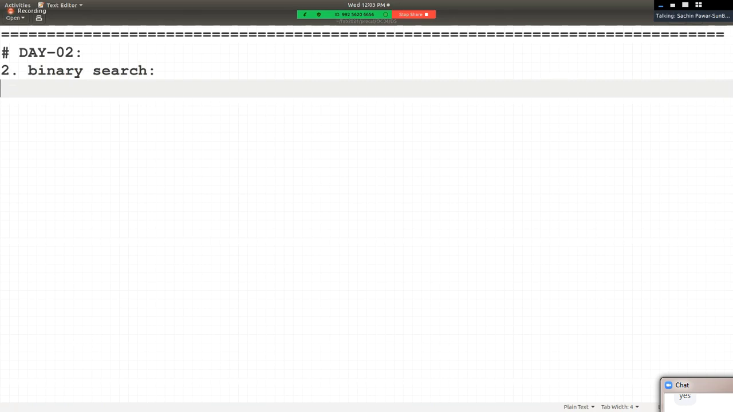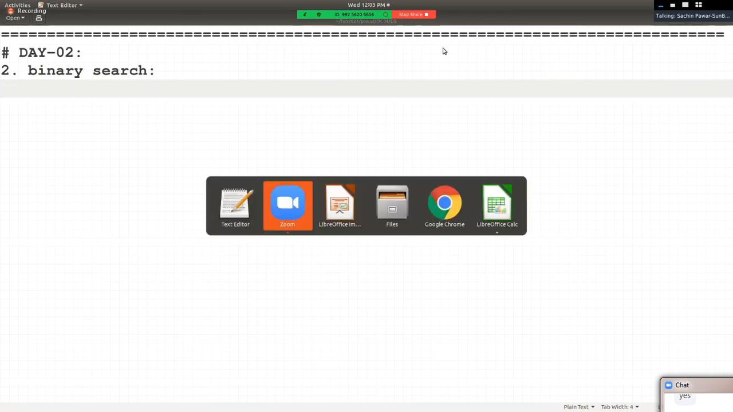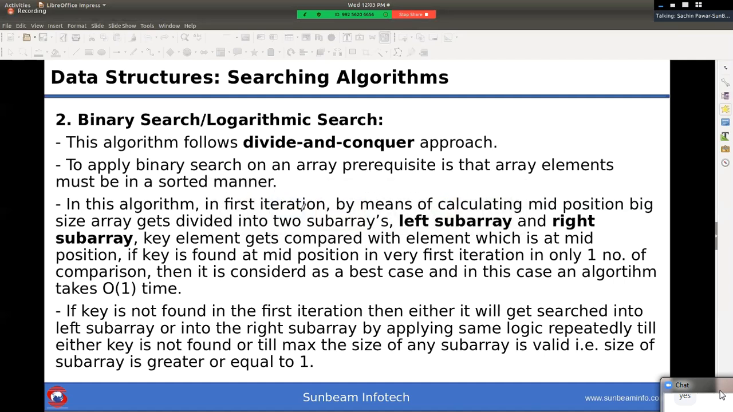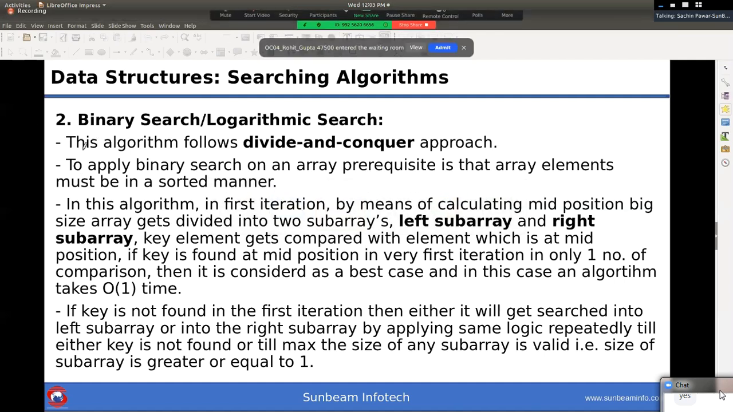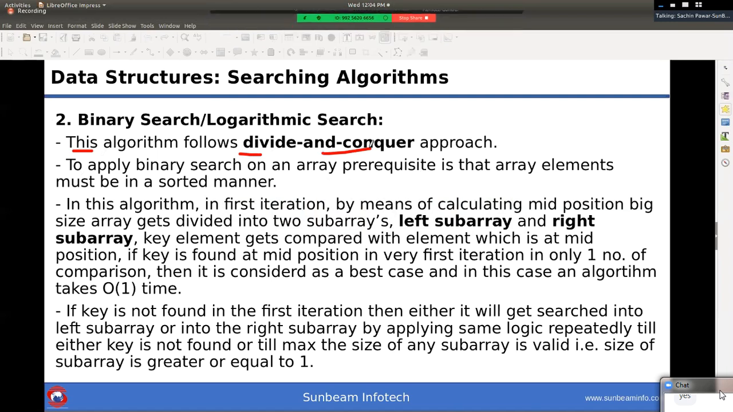So we should start. In binary search, very first you must remember 2 points. Point number 1, this algorithm follows the divide and conquer approach. What exactly the divide and conquer approach is, don't worry, we're going to see with the help of an example. So binary search algorithm follows which approach? Divide and conquer approach. Sir ये क्या होता है, ये हम लोग पढ़ने वाले हैं.